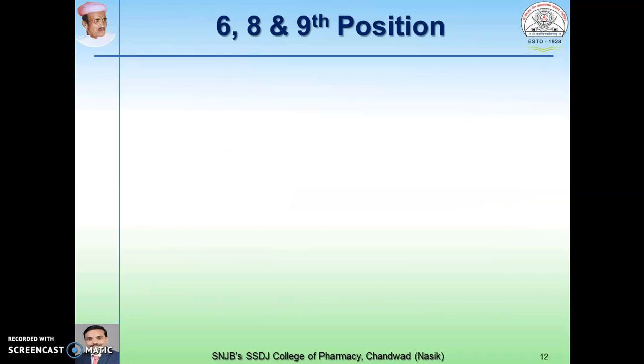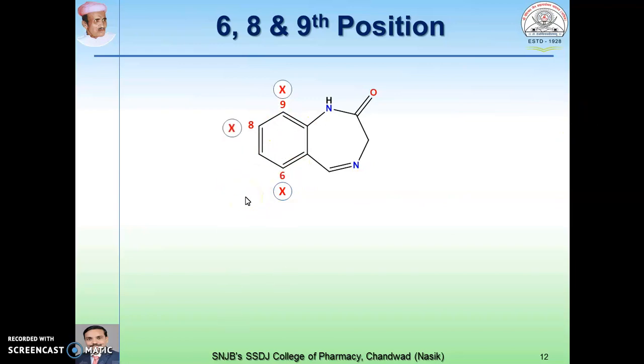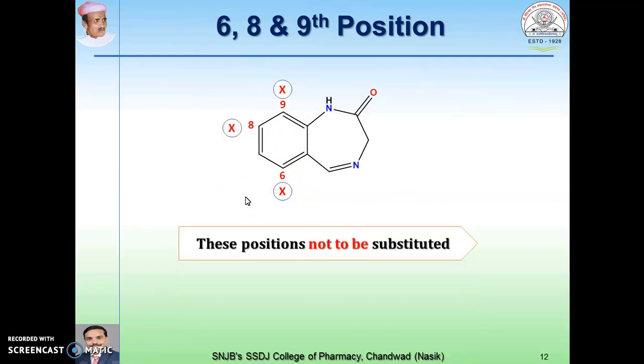Next, about the positions 6, 8 and 9. This is the benzodiazepine, 6 position, 8 position, 9 position. These positions are not to be substituted, then only there is an increase in activity. If they are not substituted, that is responsible for optimizing the activity.